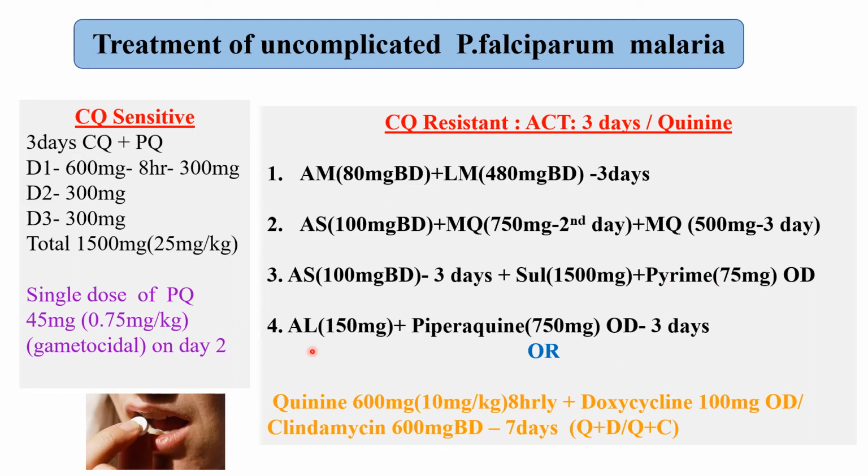And if you want to use the oral arterolane combination, that is 150 milligram plus piperaquine 750 milligram, a similar dose regimen continues for the 3 days. So these are the various artemisinin based combination therapies. Remember, these drugs are only given by the oral route because it is an uncomplicated case, and this combination and this dose of the ACT is for the oral treatment of malaria.